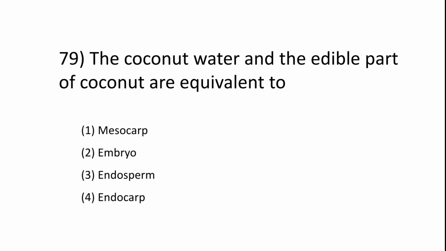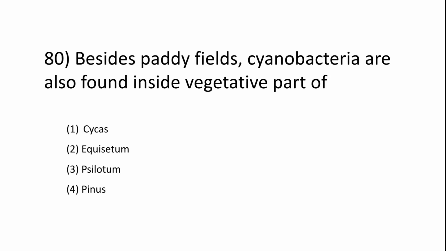Next question. The coconut water and the edible part of the coconut are equivalent to mesocarp, embryo, endosperm, endocarp. The answer is endosperm. Question number 80.